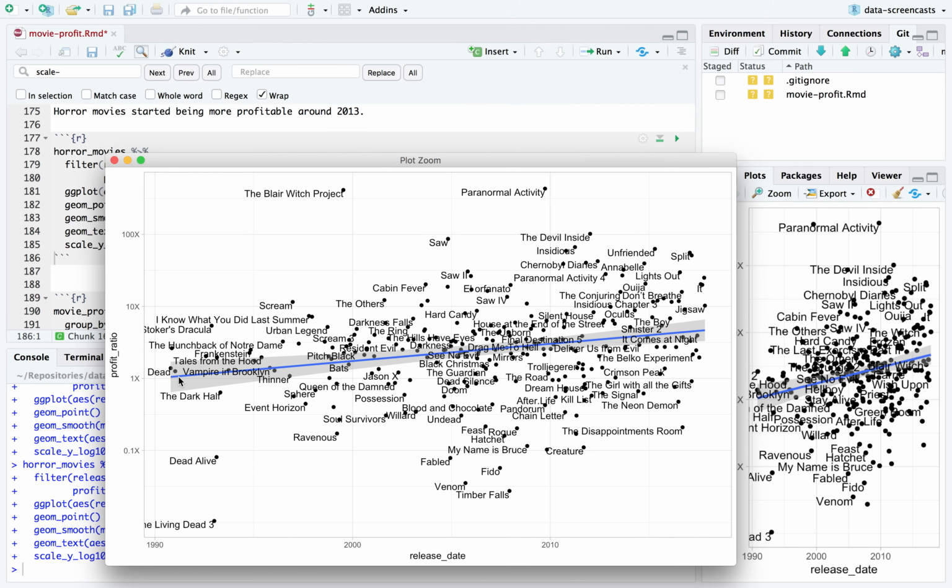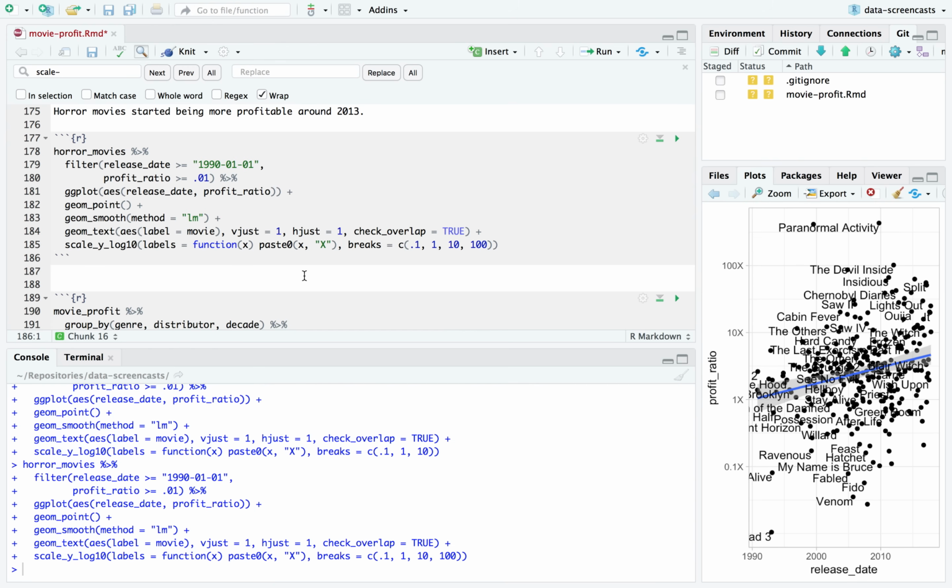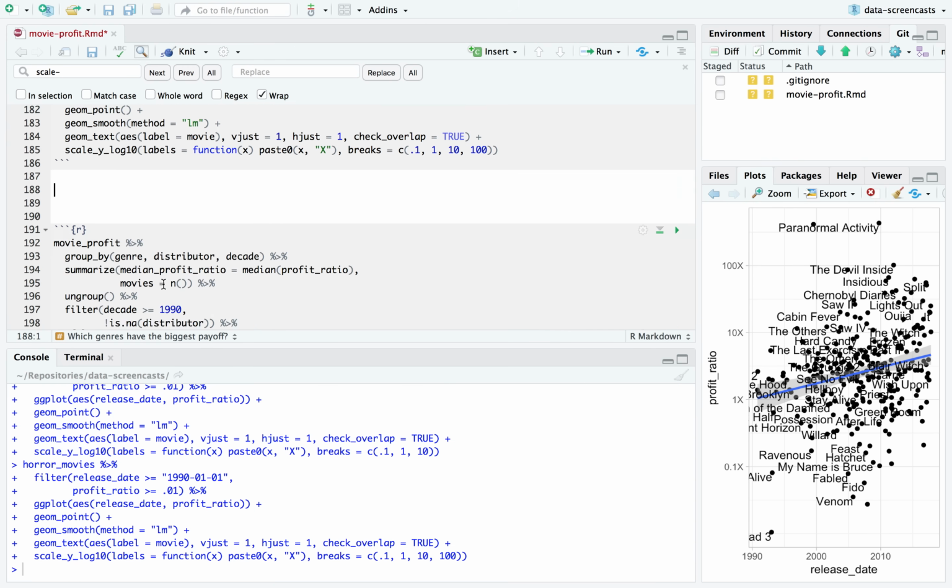What I can say here is, whoop, look at that. We have an upward trend. Some of these movies, yeah, really kind of making a lot more than they used to. And some of these might be driving that difference where horror movies are making more profit than other types. All right. If I made this for all movies and I colored it by genre, how different would it look?